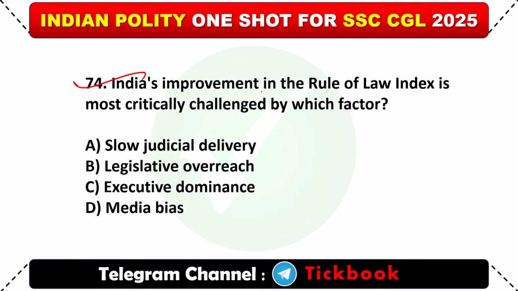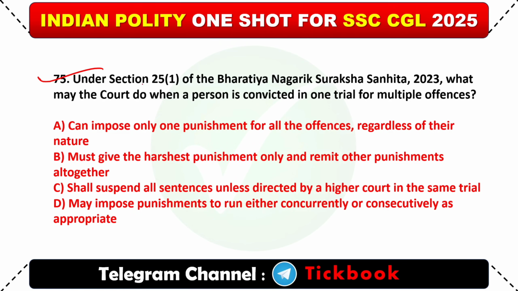74. India's improvement in the rule of law index is most critically challenged by which factor? Option A, slow judicial delivery. 75. Under Section 225(1) of the Bharatiya Nagarik Suraksha Sanhita 2023, what may the court do when a person is convicted in one trial for multiple offences?